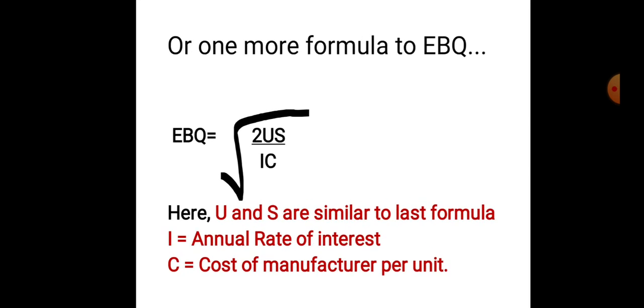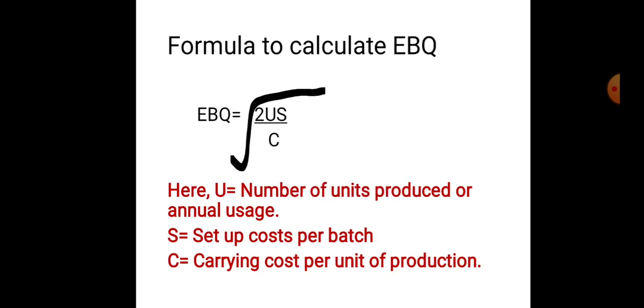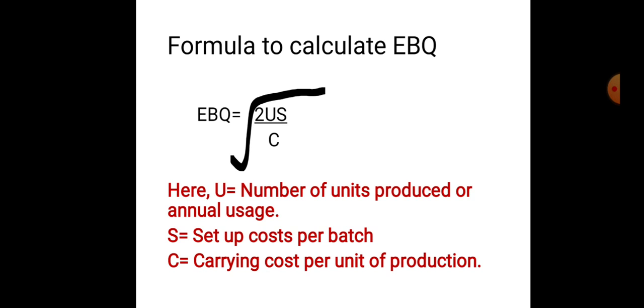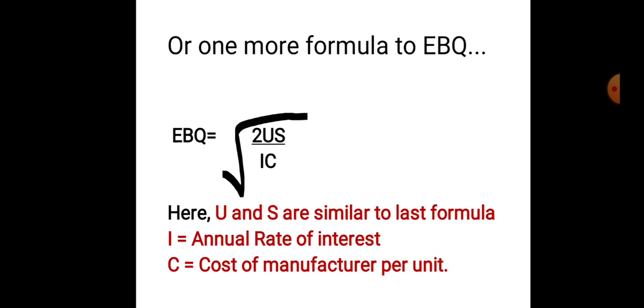Next, one more formula for EBQ: EBQ equals the square root of 2US divided by IC. Here also U is the number of units produced, S is the setup cost, and I is the annual rate of interest. C is the cost of manufacture per unit. These are the two formulas. You can apply either formula as per the information available in the problem: 2US divided by C or 2US divided by IC.